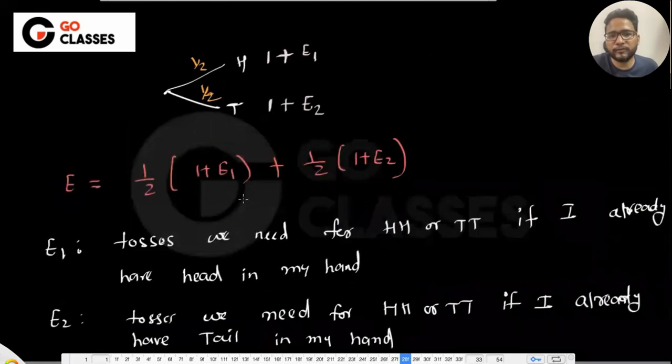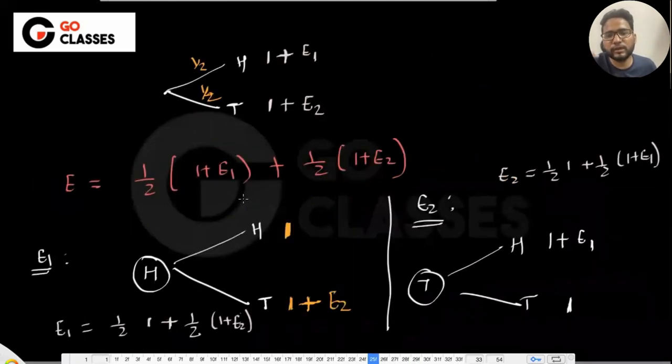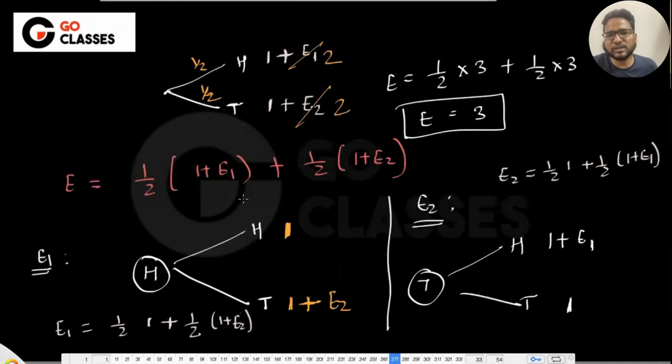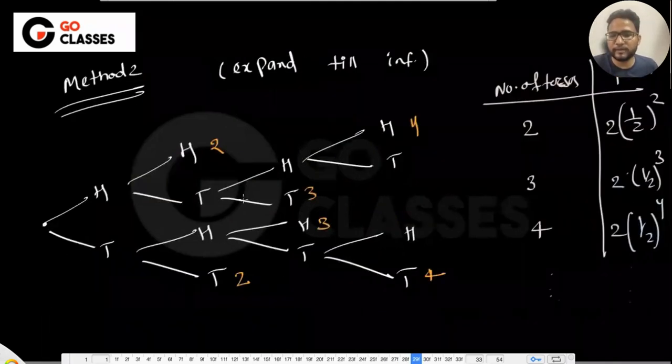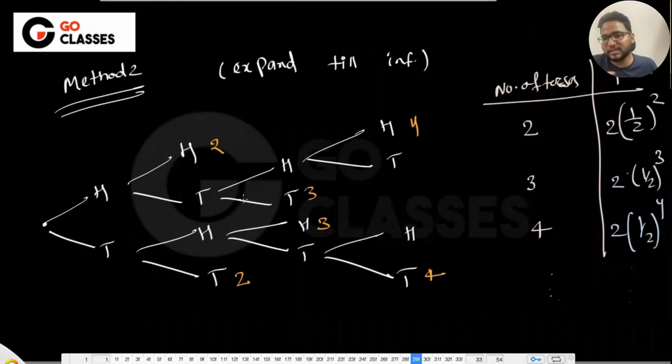I hope that if this method is clear, where you can just identify, okay, let's just solve it for E1 and E2, and then you can solve for E1 E2. Okay, then it is better. Otherwise, in this case, actually, the infinite tree is also not a bad idea. If you're not getting anything, then just try drawing the infinite tree. Basically, with these questions, I want you to understand that if you have any such patterns, then you should not be afraid of these kinds of questions. Now you should be more comfortable that you can draw the tree till infinity, or you can stop at any level you want. You can play around with it.